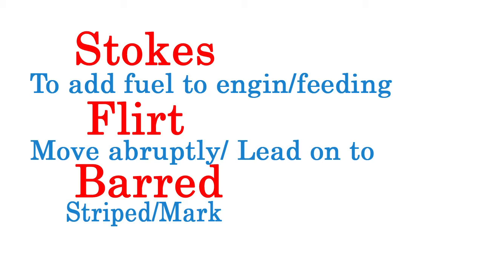Stokes, that is to add fuel to an engine, or we can say feeding; barred, that means striped, or marked with bands of color, or in simple words, a mark on the face of that bird.